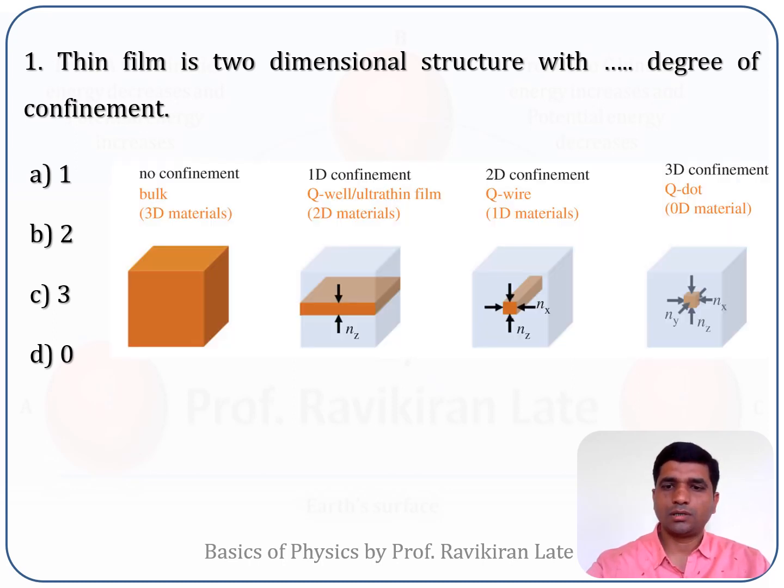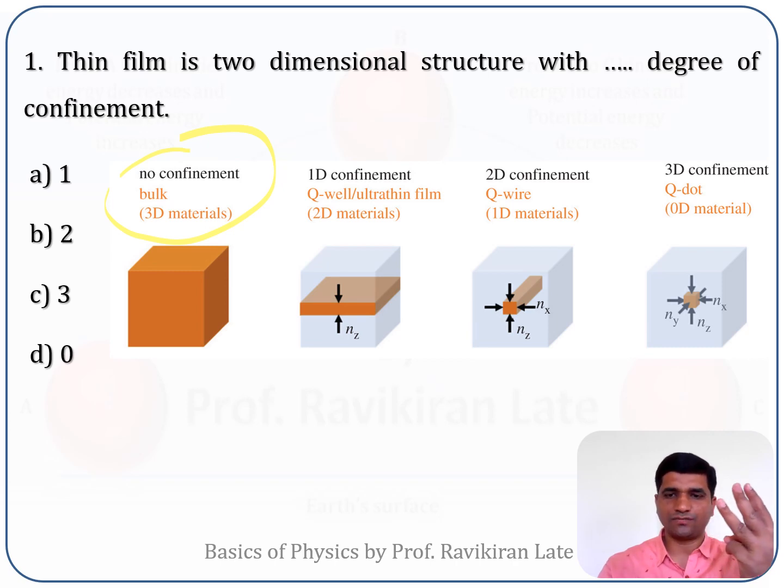Now we know that whenever any kind of material is there, that material will be classified depending upon how many degrees of freedom are required to specify the state of that material. Now if it is a bulk material, it will require 3 degrees of freedom for its specification.